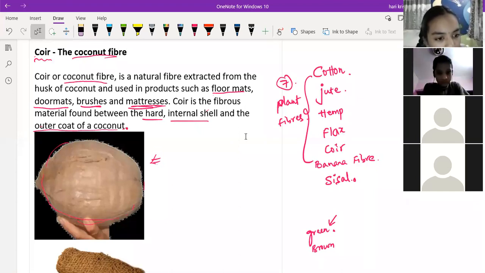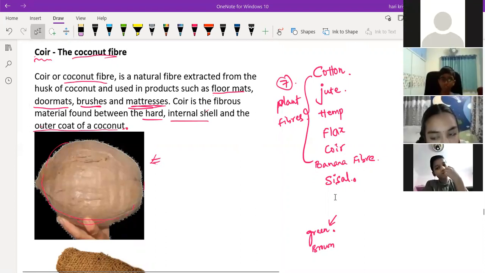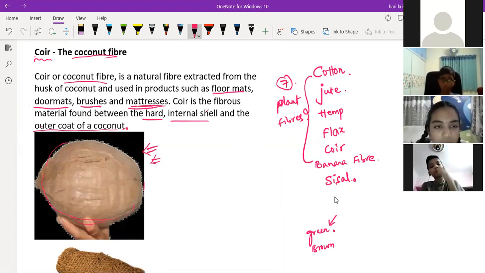Understand, Ashwath, anything? Ashwath, are you there? Sir, can you hear me, sir? Yeah. See, Ashwath, this is the coconut, right? Wet coconut. Once you remove this top layer, whatever the shiny surface you're seeing, you'll get the fiber-like structure, thread-like structure, continuously. That thread-like structure is called coir. Okay, sir. That is called coconut fiber.